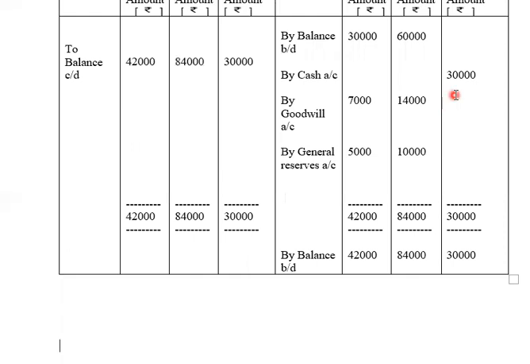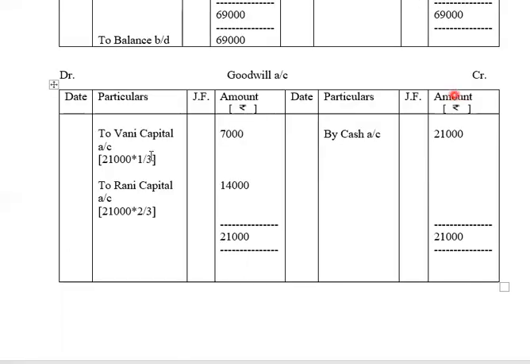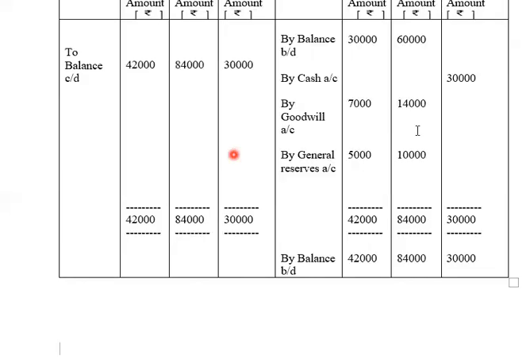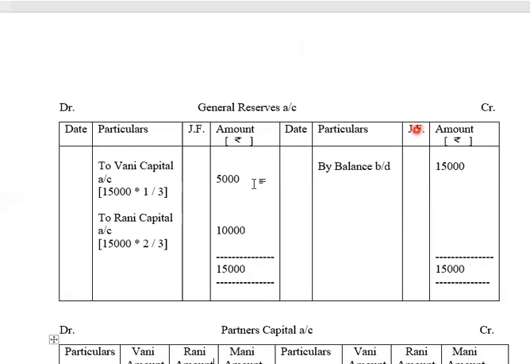Then in the goodwill account, we have recorded the name of Vani and Rani. So in Vani and Rani, now we'll be writing the name of goodwill. Here it was recorded on the debit side. There it will be recorded on the credit side as by goodwill 7,000, 14,000. Then in general reserves, we have recorded the name of Vani and Rani. So in Vani and Rani, we'll be writing the name of general reserves. Here it is recorded on the debit side. Here it will be recorded on the credit side as by general reserve 5,000, 10,000.